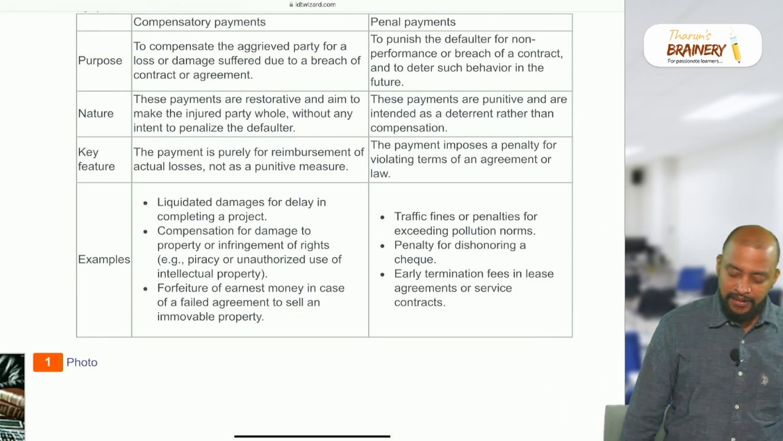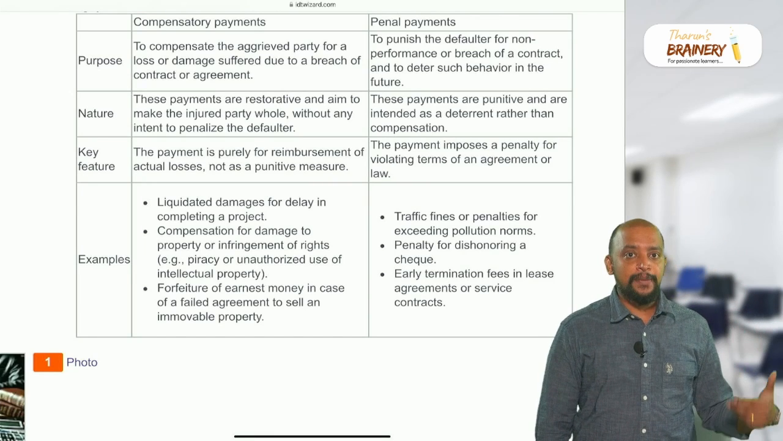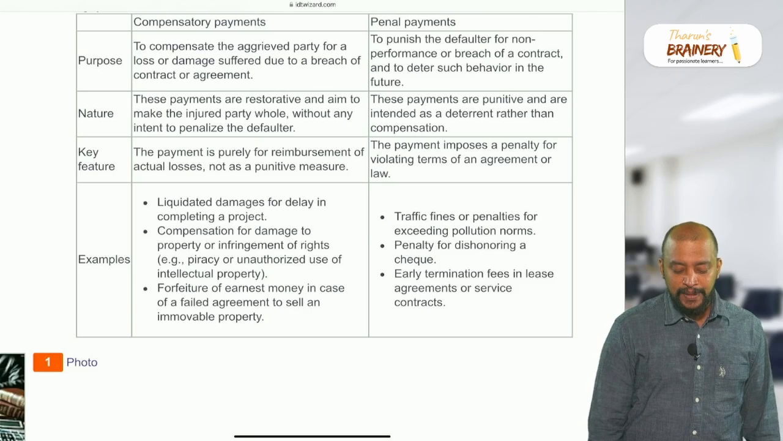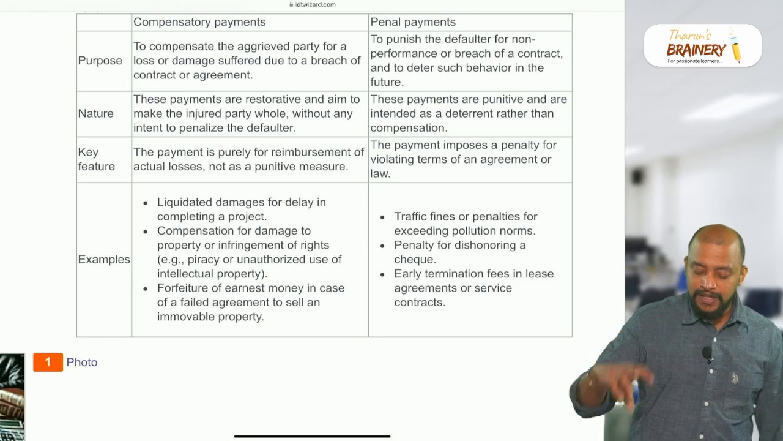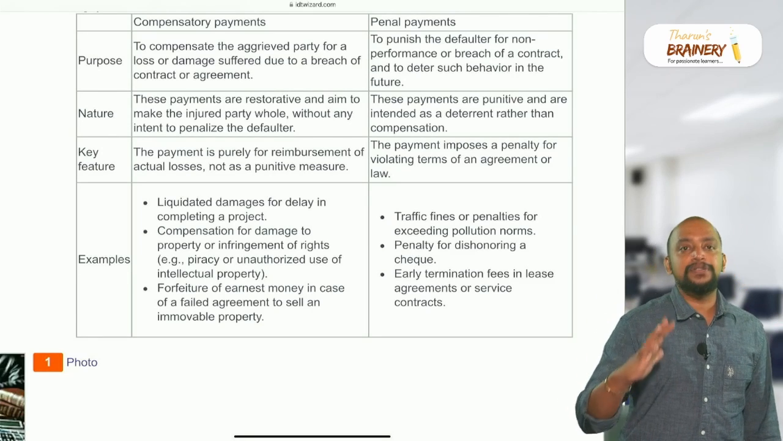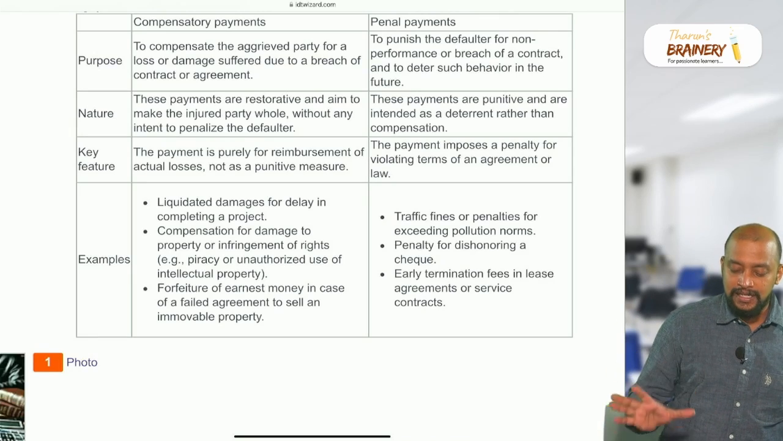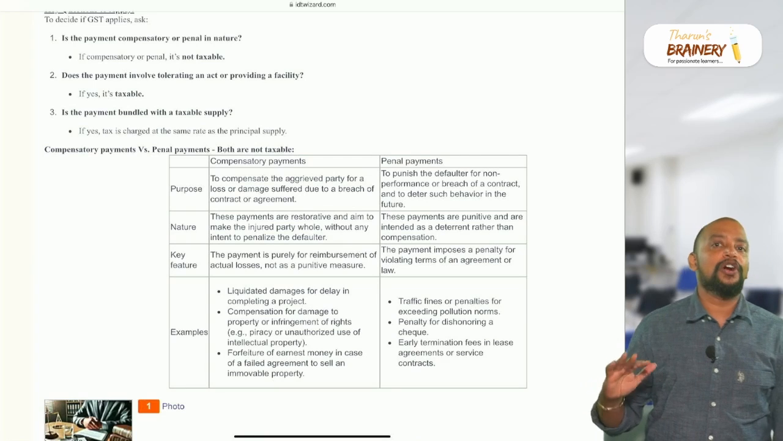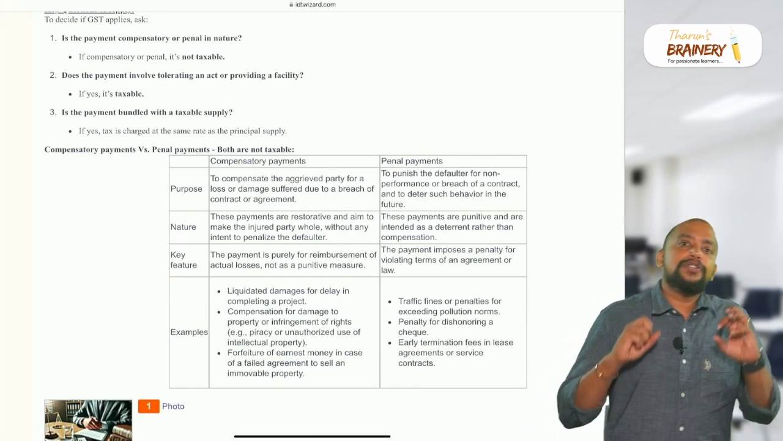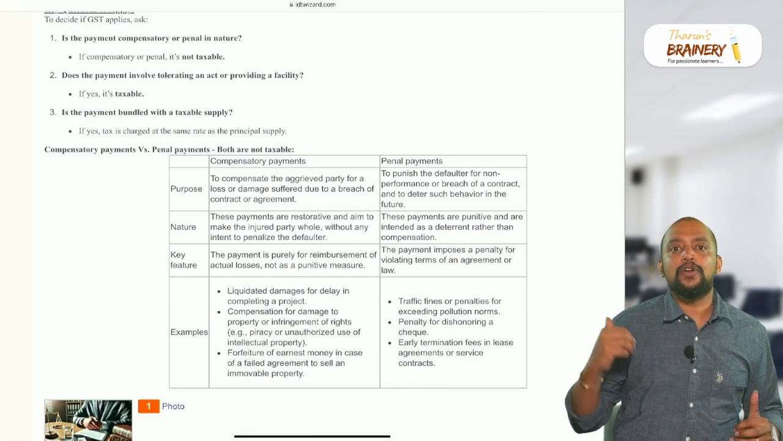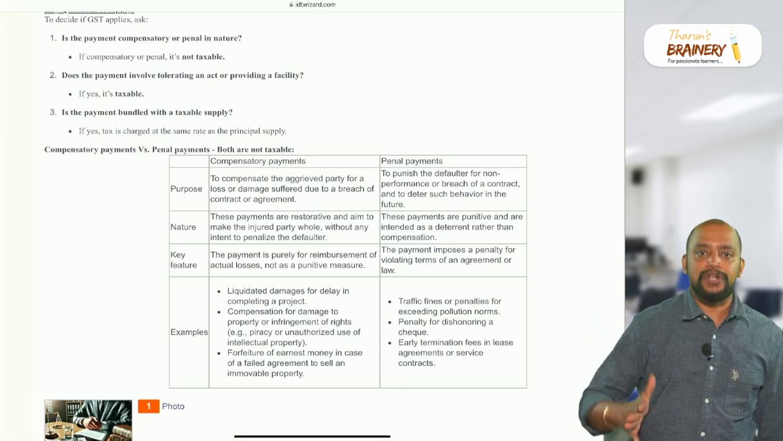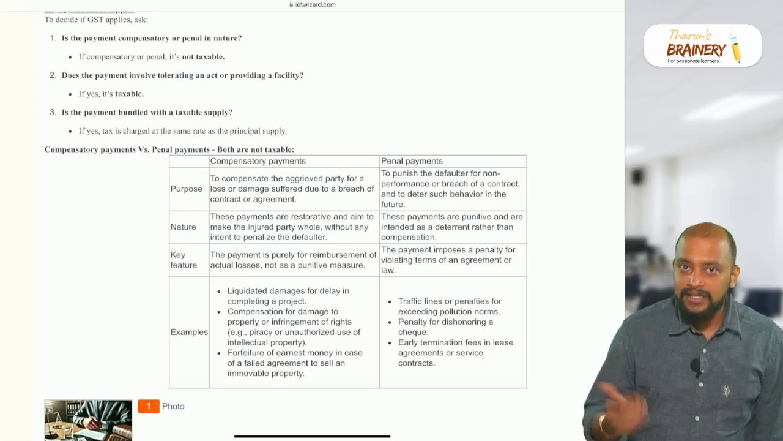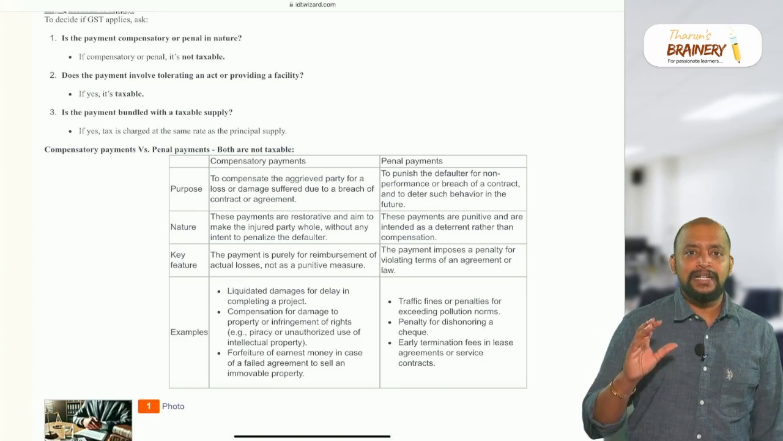Same way, compensatory means compensation for damage of property, infringement of rights, liquidated damages for delay in completing project, forfeiture of earnest money in case of a failed agreement to sell an immovable property. All these are compensatory payments. Basically, both compensatory as well as penal will not be taxable. So what you need to check in the question is first, is it compensatory or penal in nature? If yes, definitely it will not be treated as consideration and it will not be taxable.